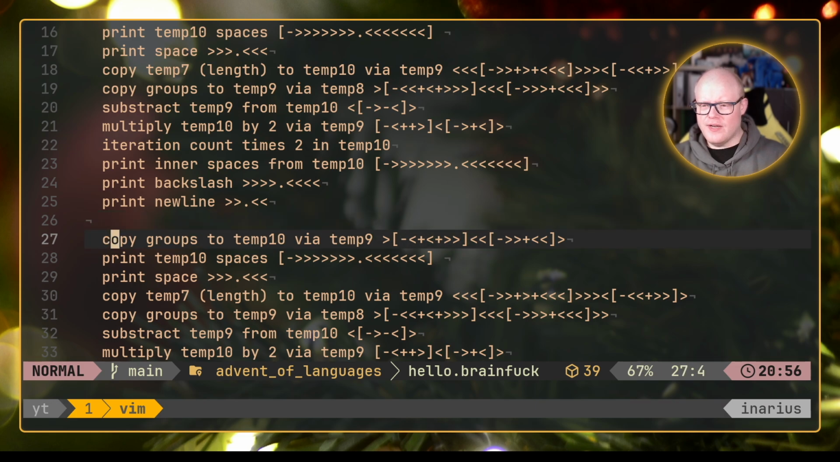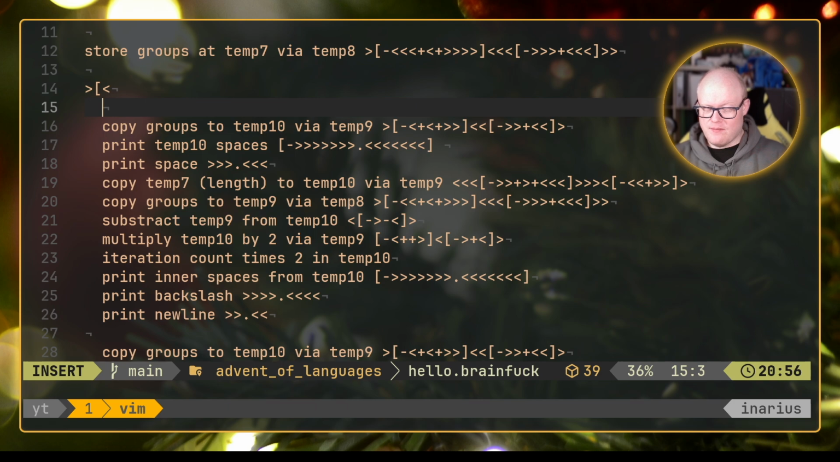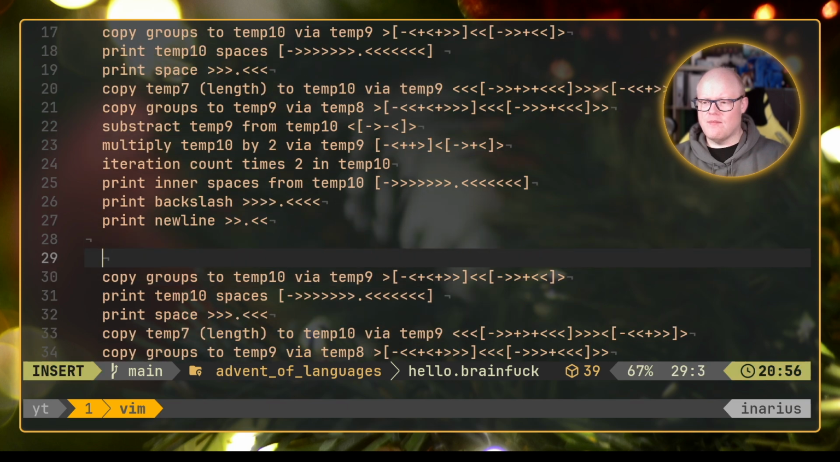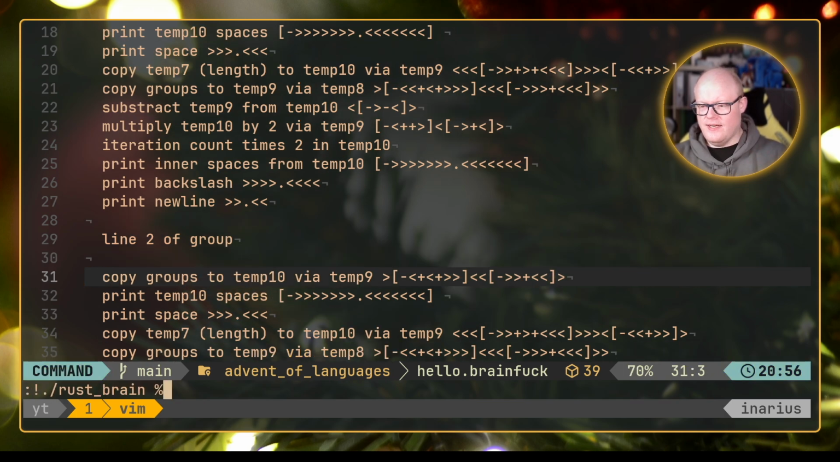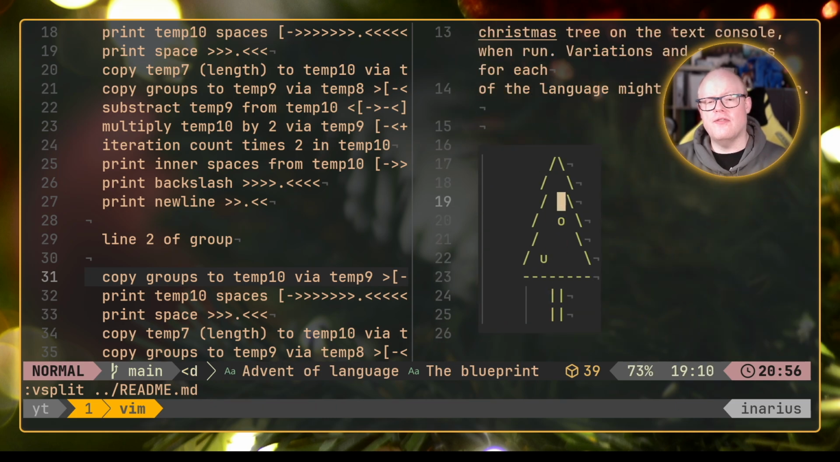So what I want to do now is, I've copied that. I want to put something here like line 1 of group. And there we put something like line 2 of group. And the second line is kind of easy here with this tree. So we have now printed all of those first lines of the group. And the second line is only 1 space less to the left in the calculation.